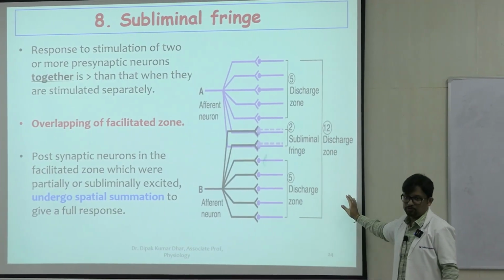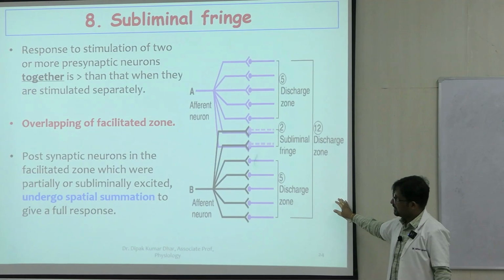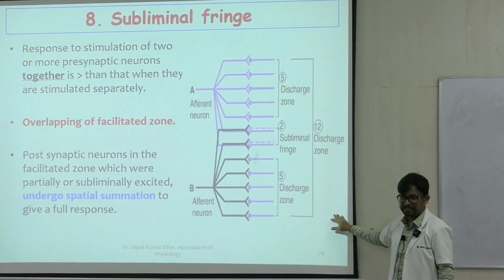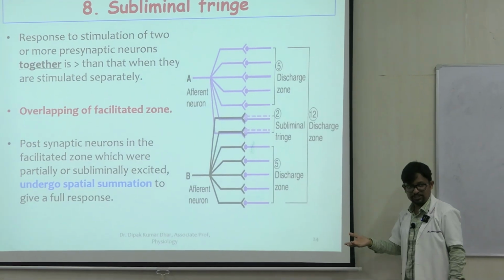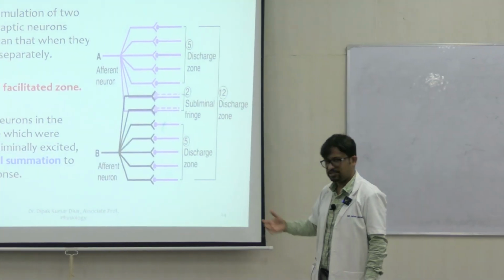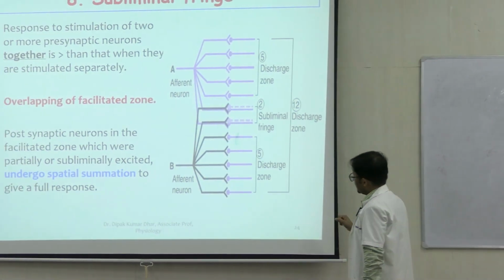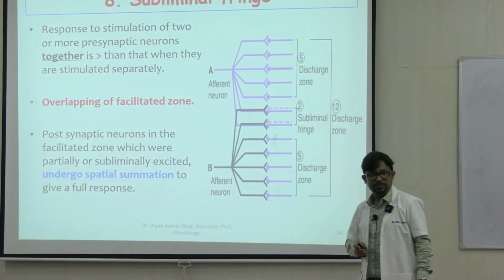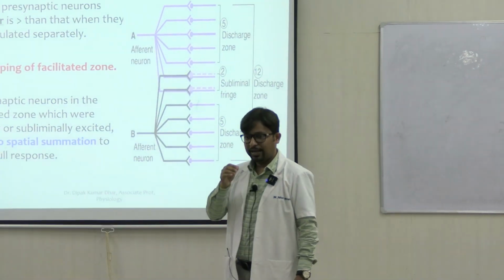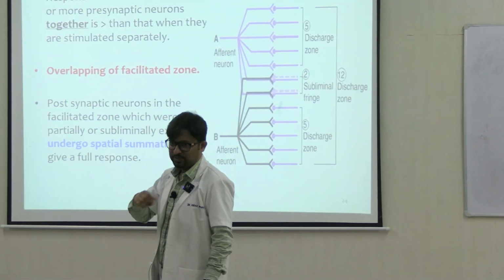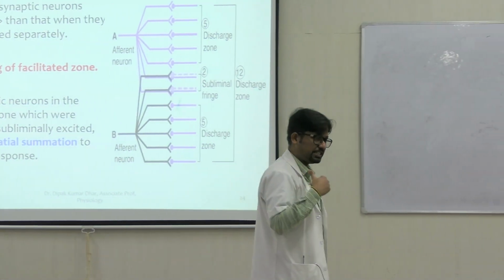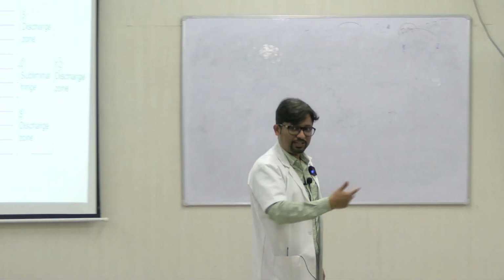So this is the opposite of occlusion, right? And this type of activities or effects, occlusion and subliminal fringe, these are seen in the spinal cord in plenty, right? We will come across this gradually. Okay, now why is it called subliminal fringe? Subliminal का मतलब है subthreshold, right? And fringe का मतलब है periphery. So because these neurons in question, the facilitated neurons, they are in the peripheral aspect.